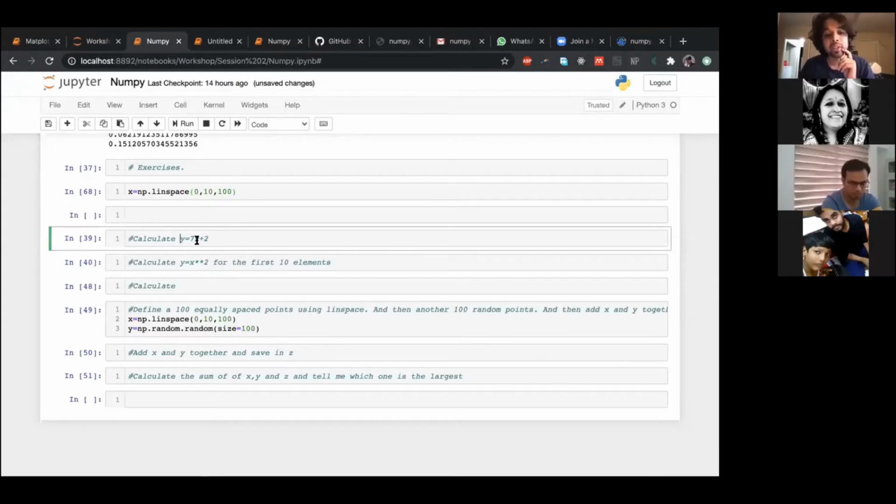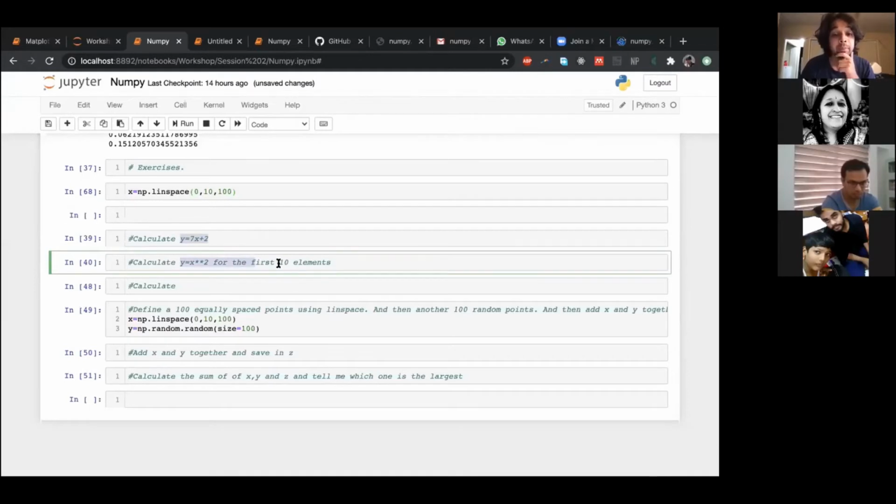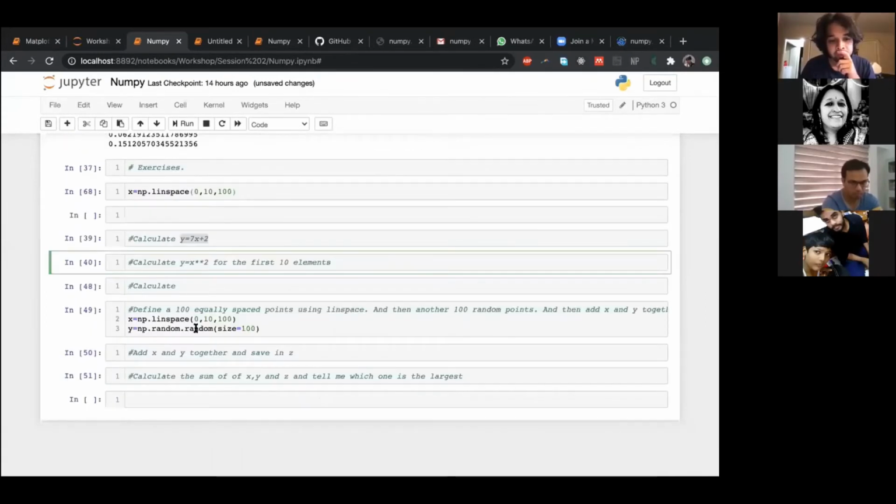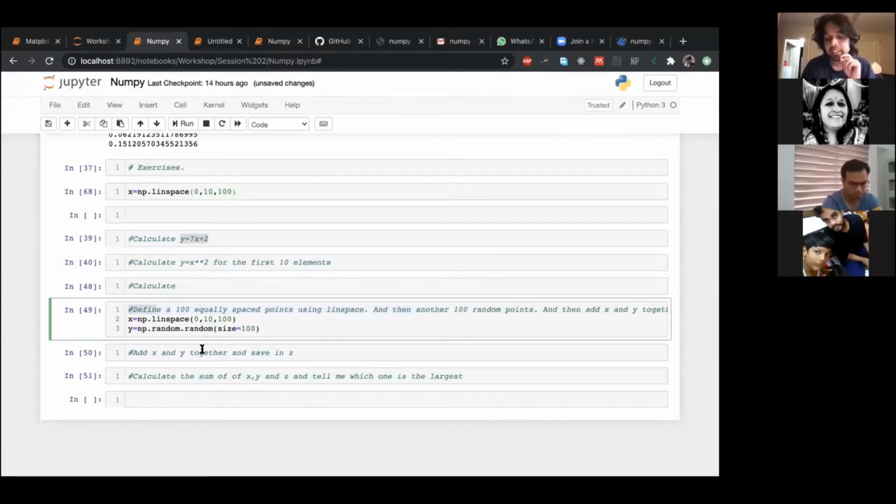Now I want you to calculate y using this formula, but only for the first 10 elements. So use the indexing that we mentioned above. Now I've defined 100 equally spaced points and random points, add both of them together and save them in C.